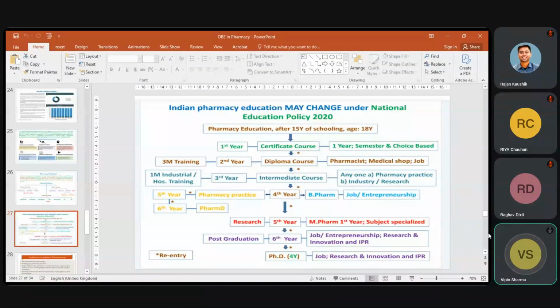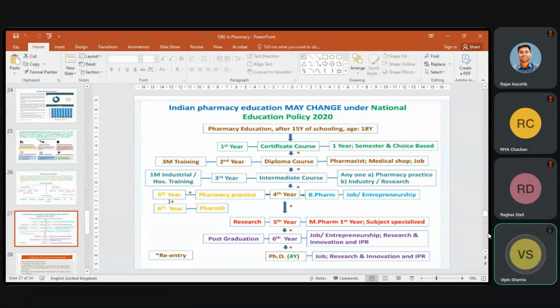So after active involvement of NEP 2020, the structure of our pharmacy profession shall be like this. In case of the diploma course, after two years with 3 months training, we may be eligible for getting the diploma, and our student can get the designation of pharmacist, and they can start a medical shop and start their jobs.